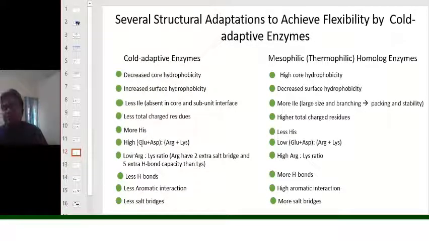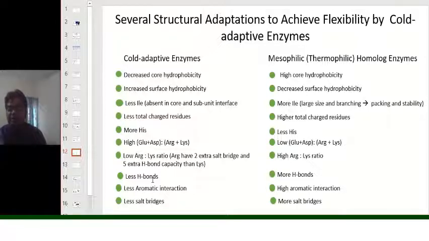Similarly, there are many more negative amino acids in comparison to the positive amino acids in the cold adaptive enzymes, and there is always a patch of negatively charged amino acids on the surface of the psychrophilic enzymes, with no or very little presence of positively charged amino acids. When only negatively charged amino acids are present on the surface, this negative charge will repel each other, so the structure will become more flexible.